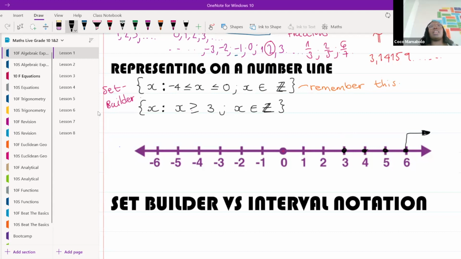All right, let's think about another one. I'm going to write down another set builder notation. Desmarie or maybe Puseleto, if you're feeling confident enough to do this one, you can speak, type in the chat, or use your screen. I'm going to say that I want x to be less than -1, but I want x to be an element of the real numbers. Remember that real numbers include everything, including everything in between.